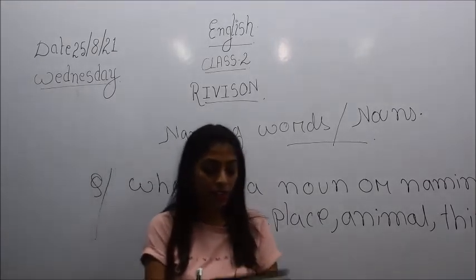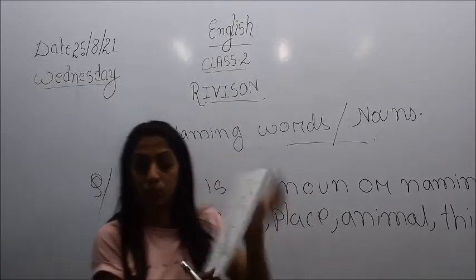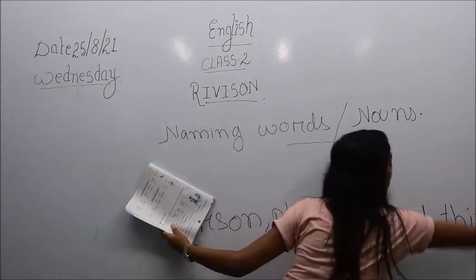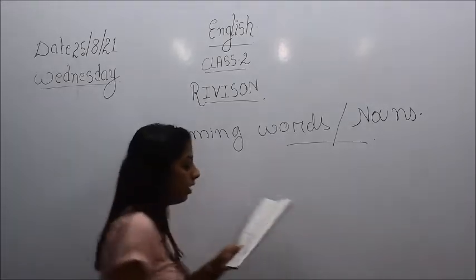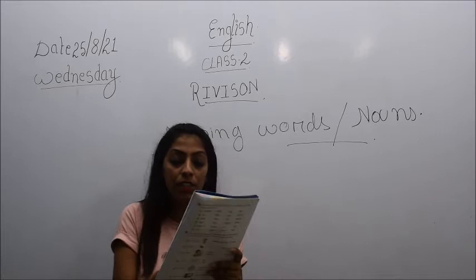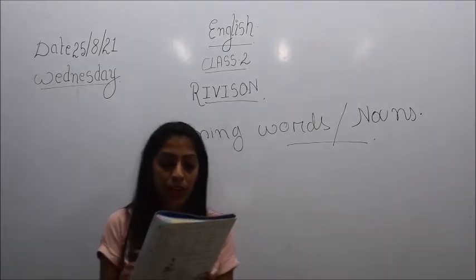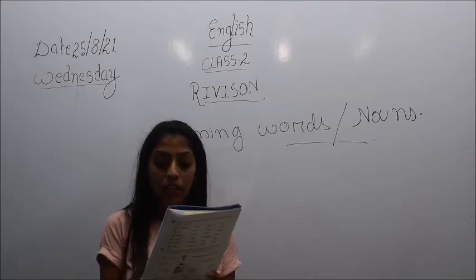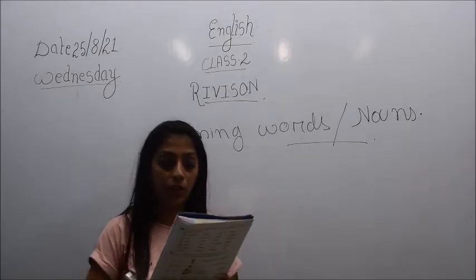Okay, so there is an exercise on page number 2. So all of you turn to page number 2. We will see what is given there in the exercise. Fill in the blanks with the naming words from the box. One has been done for you. Number 1, the cover of this book is torn.